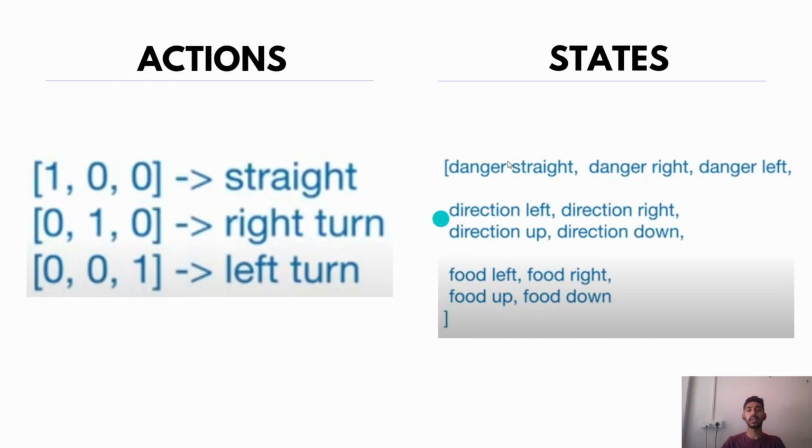And then the agent has 11 states. It either has a danger to the straight, right, or left. It can either go up, right, down, or to the left, and it also has food to the top, bottom, left, or right. So these are the 11 states that are possible for the snake.